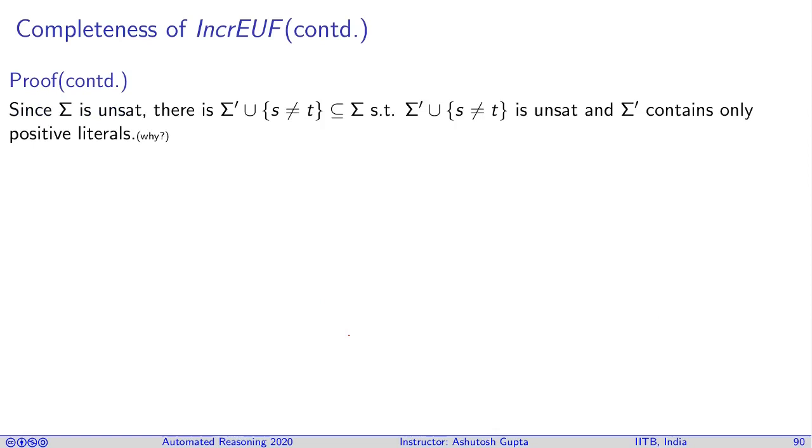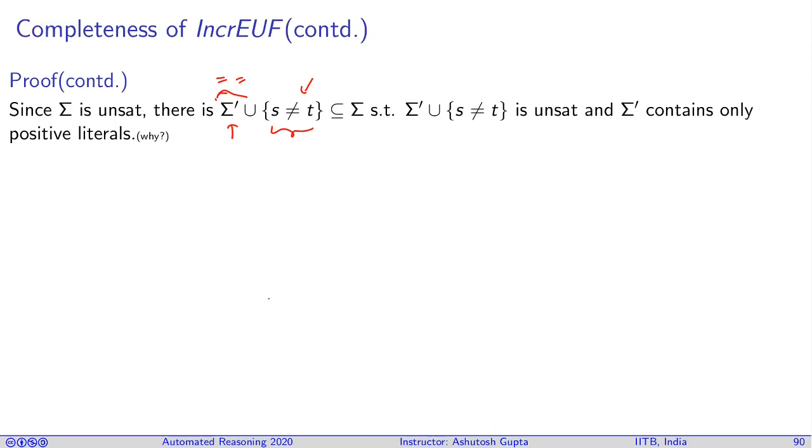The first thing to notice is the nature of disequality. There is some disequality s not equal to t in your input formula, and there's some chain of equalities that trigger that violation, that may give s equals t, and here we don't want s equals t. So therefore you have a contradiction. Any disequality is encoded in a bunch of equalities. These are like positive constraints and one disequality. In any contradiction, you will not have two disequalities playing a role; only one disequality is sufficient.